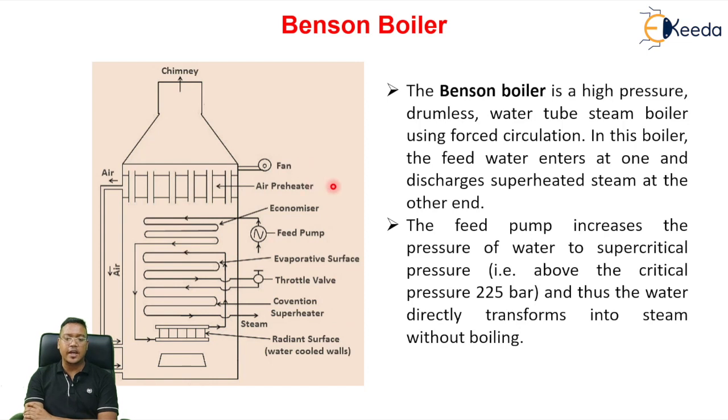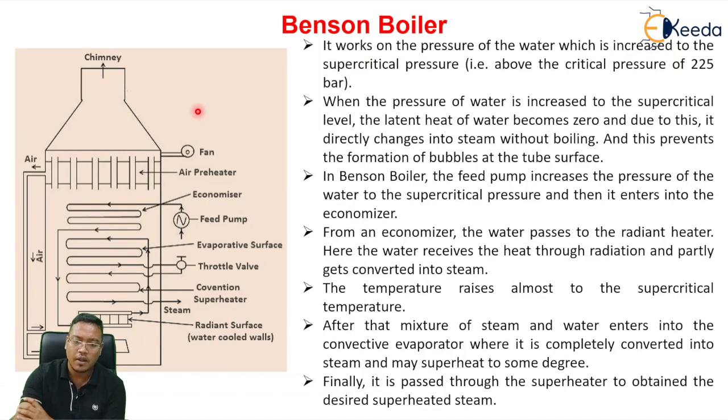In this case, the air will come like this and go to the bottom, at the combustion chamber. We are preheating the air, and the flue gas will go like this from bottom to top, and exhaust will happen from the chimney. The chimney is at the top. It is a vertical type boiler. So this is the Benson boiler. I have already explained the working of the Benson boiler. Please read all these lines.